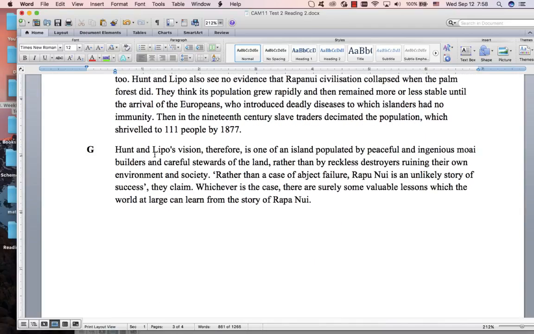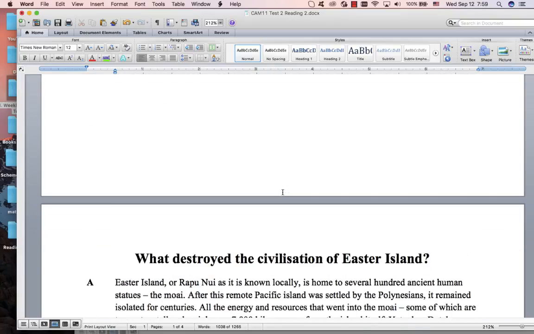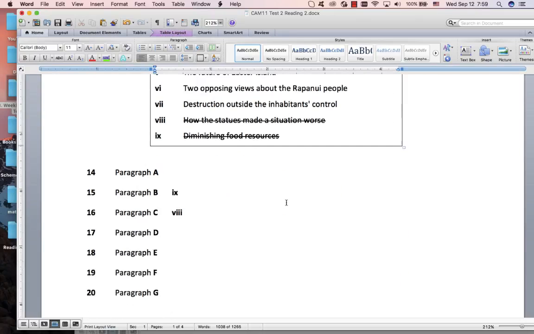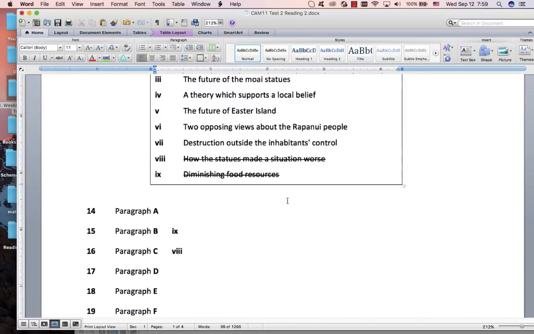It's possible that it could be this. They say it's a story of success. There are some lessons which we can learn. Maybe that's the future, but let's see what they say. They're just saying we can learn some lessons. The future of the statues? No. The future of the island? No. So there's no future in this whole thing.